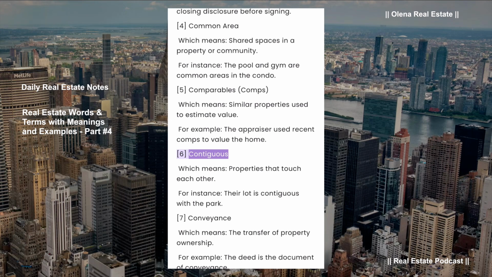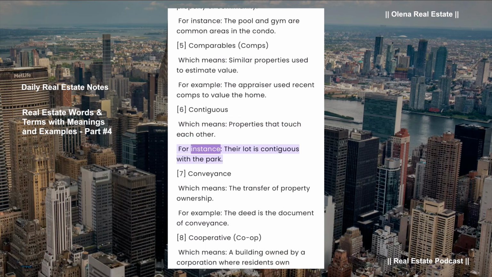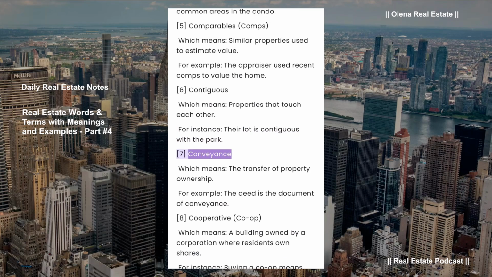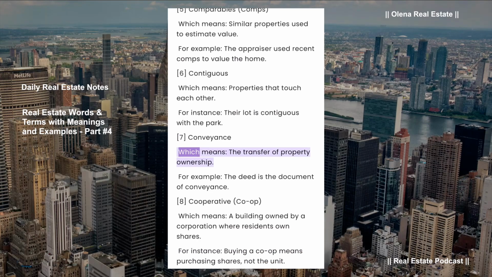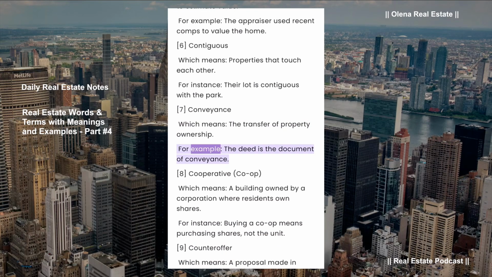Contiguous, which means properties that touch each other. For instance, their lot is contiguous with the park. Conveyance, which means the transfer of property ownership. For example, the deed is the document of conveyance.